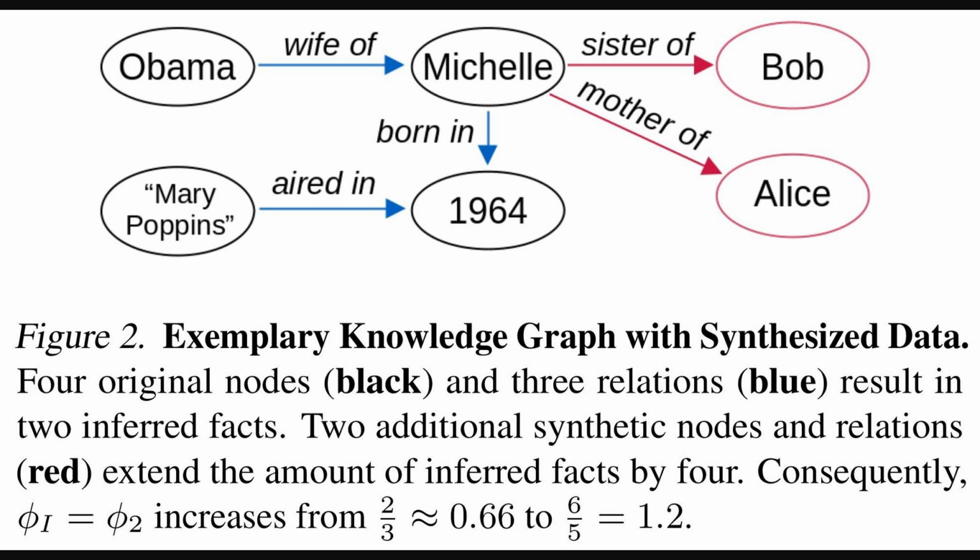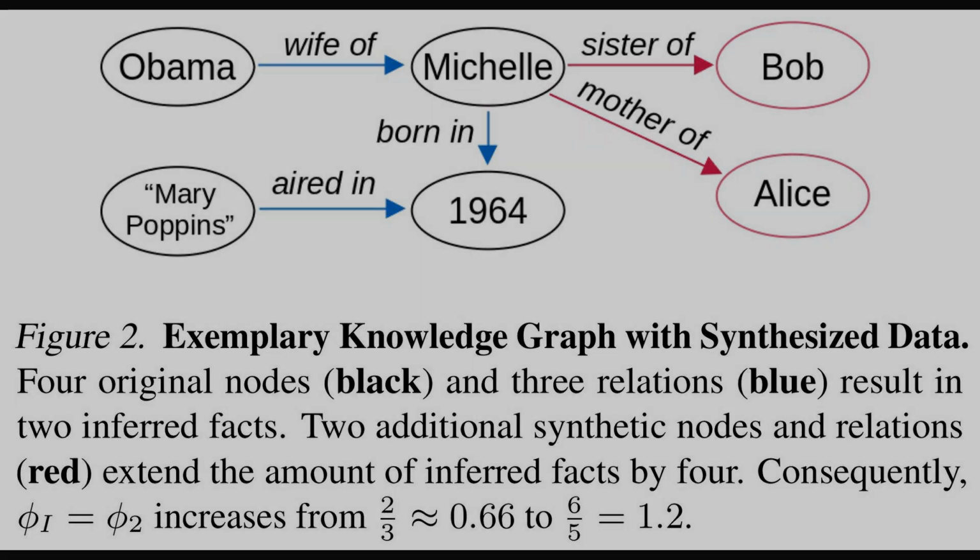Then, new synthetic relationships and nodes are added, shown in red, like Michelle being, quote, sister of Bob. This expansion significantly increases the number of possible inferred facts, relative to the simple, directly stated ones, pushing that phi_r ratio up, in this illustration, from about 0.66 to 1.2.